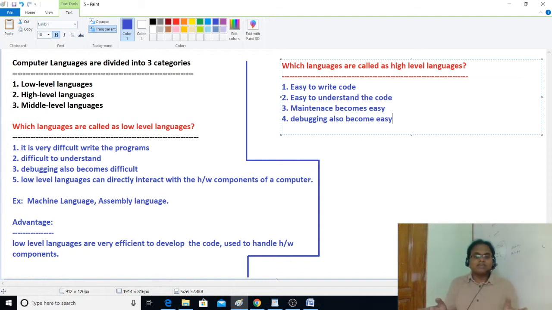But in most cases we write the program in English only. We'll see later how we can use those characters also. So now tell me, in high level language we write code in which language? In an understandable way. That's why it is called a high level language. We write the code in human understandable language, not in ones and zeros or in mnemonics.